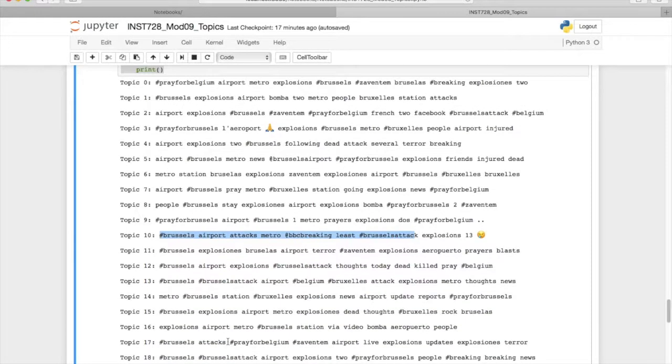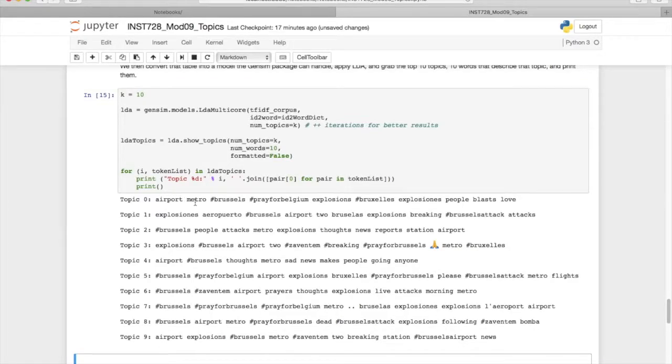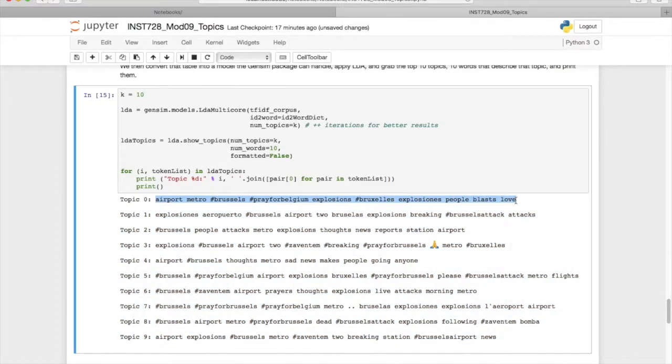Now we see a lot of these topics seem to overlap, so maybe 20 is not a good number. So if we drop this down to 10, we see airport and metro explosions, so this topic is about tweets that mention both the airport and the metro attacks. Explosions airporto, this is probably tweets in French. Here are tweets about breaking news. Here are tweets about flights at the airport.